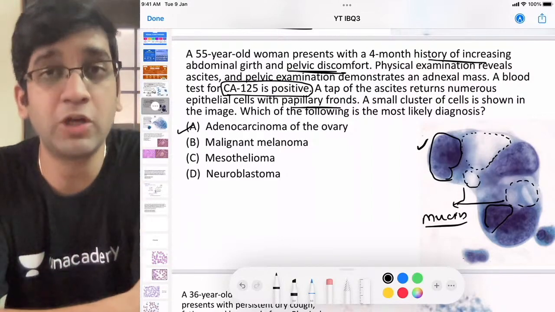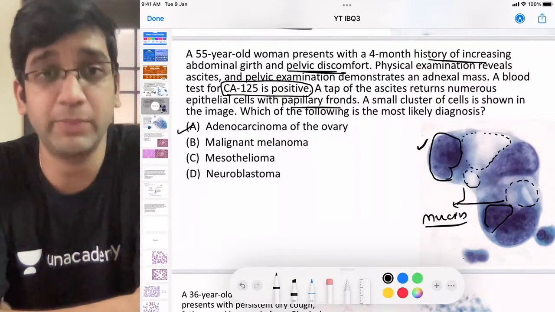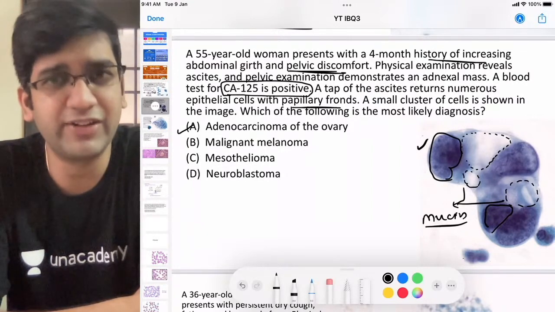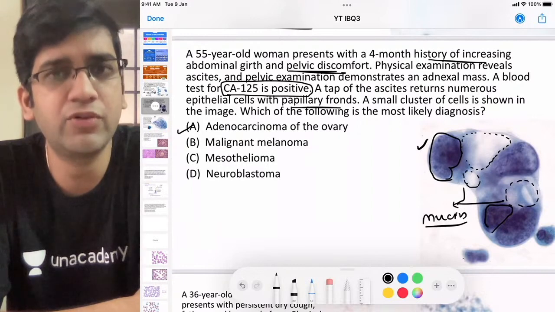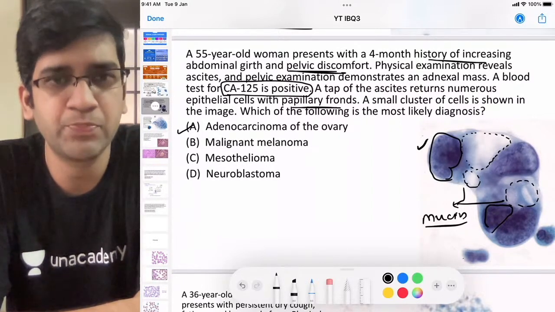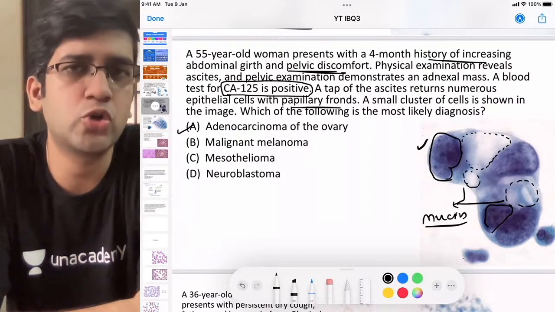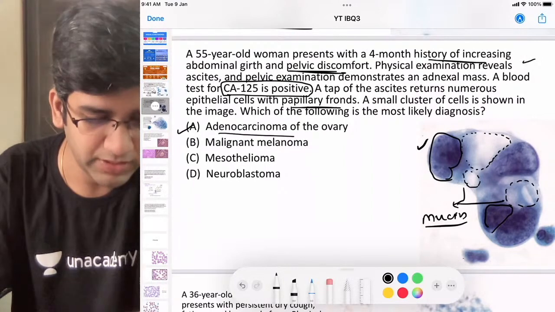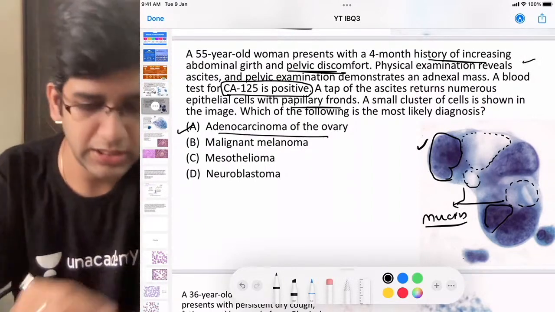Again, unlikely to be melanoma for the simple reason I am not seeing pigment here. Mesothelioma is a very, very rare finding, and one thing for mesothelioma is that CA125 is not going to be altered. In neuroblastoma also CA125 is not going to be altered, right? So the only possibility, based on my history as well as the image, is adenocarcinoma of the ovary, right?